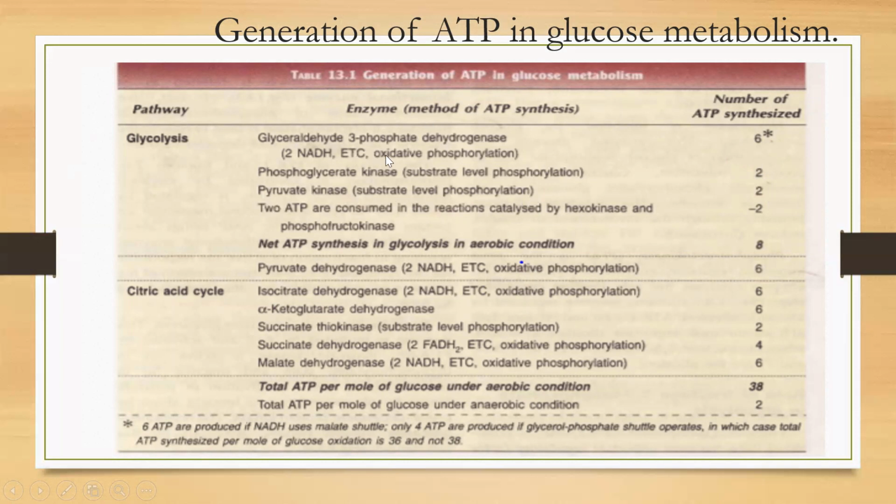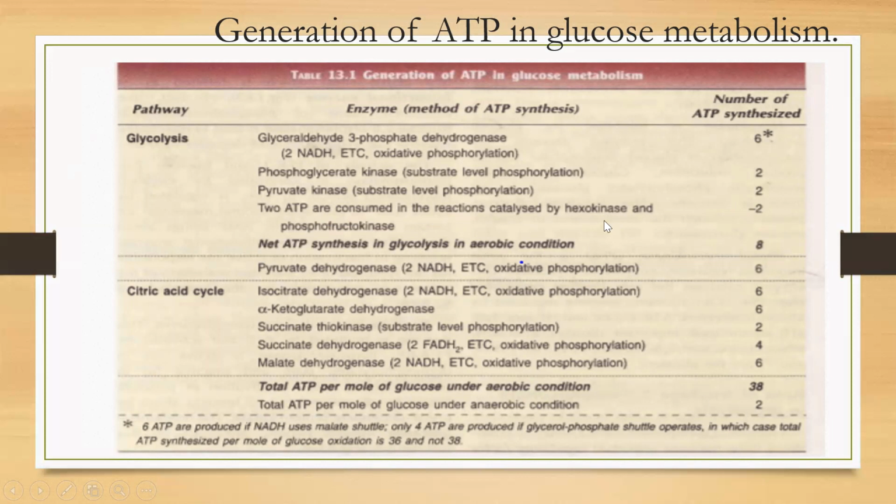As we all know, oxidative phosphorylation and substrate level phosphorylation are the two methods by which ATP is synthesized. So here these ATP molecules are synthesized by substrate level phosphorylation, and these ATP molecules are synthesized by the oxidative phosphorylation process. Then 2 ATP molecules are consumed by the enzymes, as I had told you already, hexokinase and phosphofructokinase, that we will subtract from here. So total ATP molecules in the glycolysis in aerobic condition will be 8, and in anaerobic condition it will be 2.